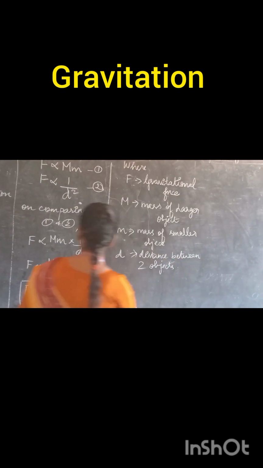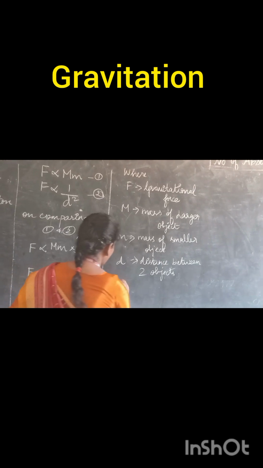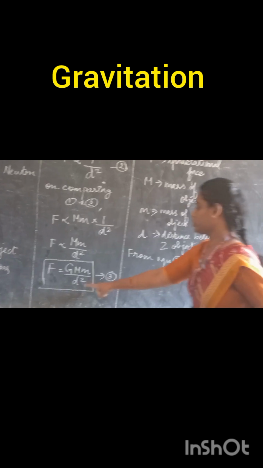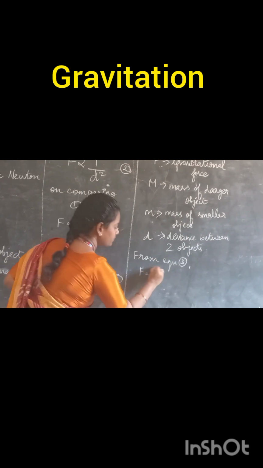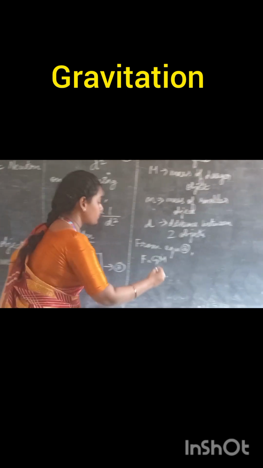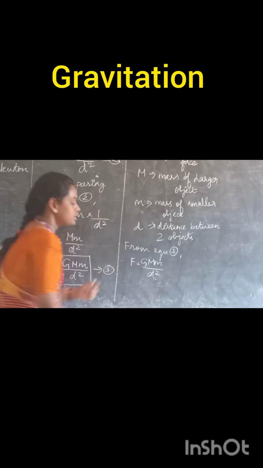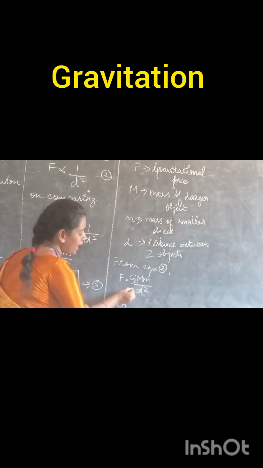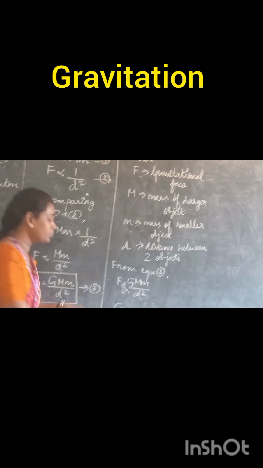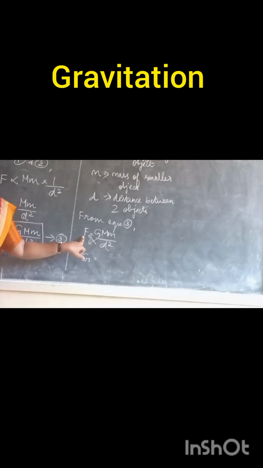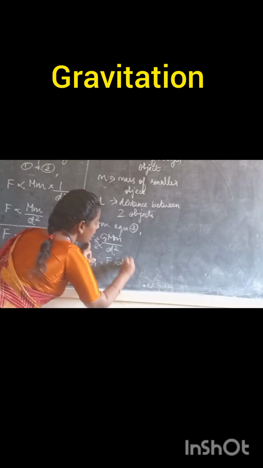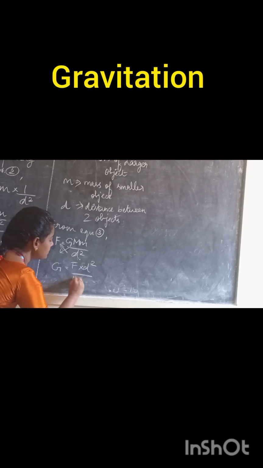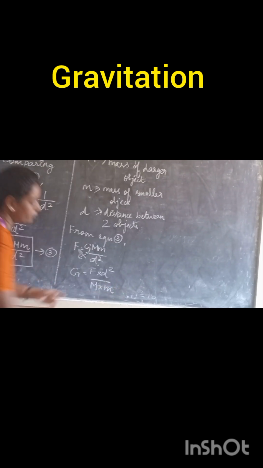As I told you already, from equation 3, I am just going to find out the value of G. You take this equation: F is equal to G, capital M and small m divided by d square. Since I want to find the value of G, I am taking the G outside and cross multiplying the other terms. What do you get? F into d square divided by, your numerator will come to the denominator, that is the product of the bigger mass and the smaller mass.